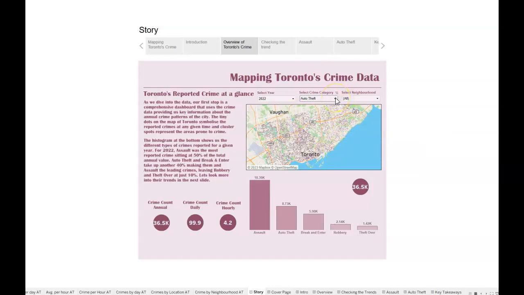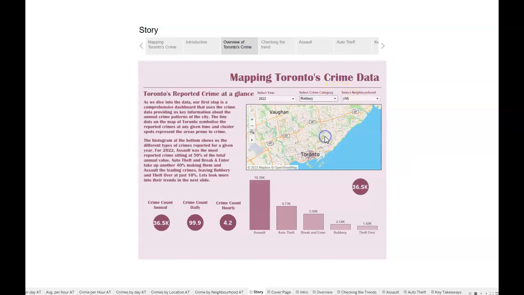Let's check out break and enter. For break and enter, we see that most of the cases were reported near the downtown section, near the main Toronto area, and then we do have some cases reported in the other areas, but most of them are still in the mostly popular area.